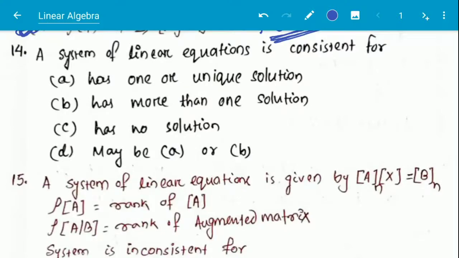A system of linear equations is consistent for option A, has one or unique solution, has more than one solution, has no solution. Option number D, may be A or B. This is option number D, may be option A or B. That means it has a solution, may be unique or may be more than one solution. This is called the system is consistent. If there is no solution, this is called inconsistent or incompatible.